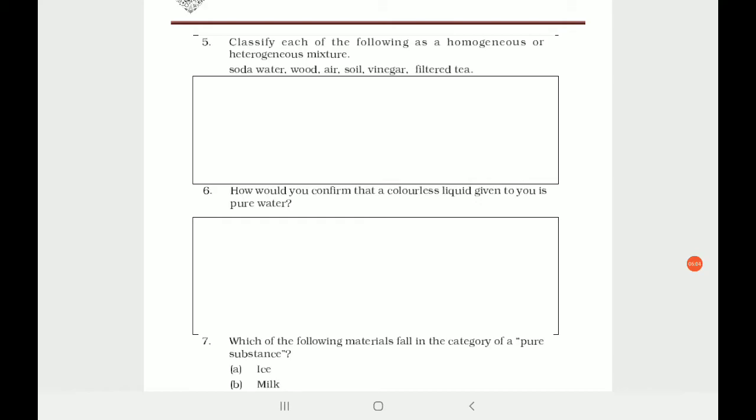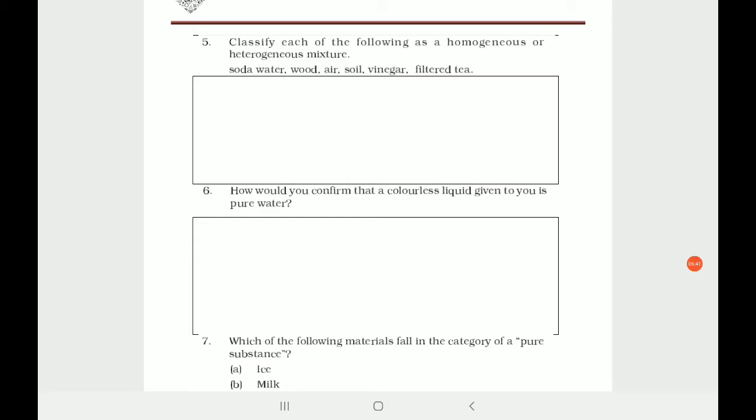How would you confirm that the colorless liquid given to you is a pure water? Now this is a very interesting question, and one may not be able to answer this. What can be confirmed कि वो water है, तो you cannot test it first thing. Otherwise you will tell me sir we'll drink and we'll check, but there can be poison also mixed in it, so we cannot just test that. And it is of course colorless, so how will you check it? How will you find out okay it is only water or there is something mixed in it? So the way is keep a thermometer in it and start giving heat to it.